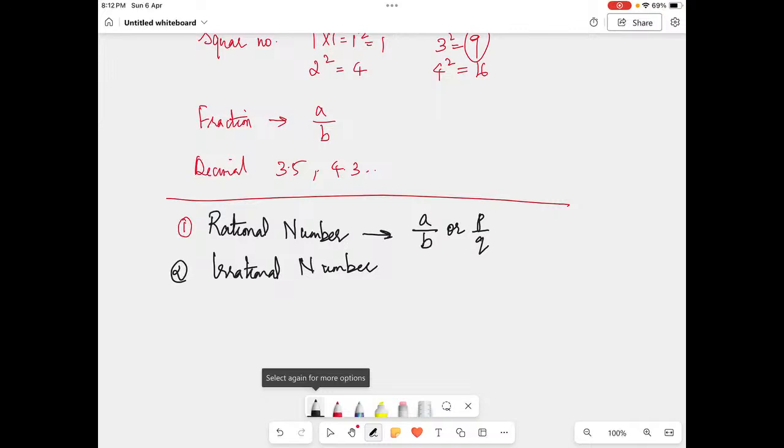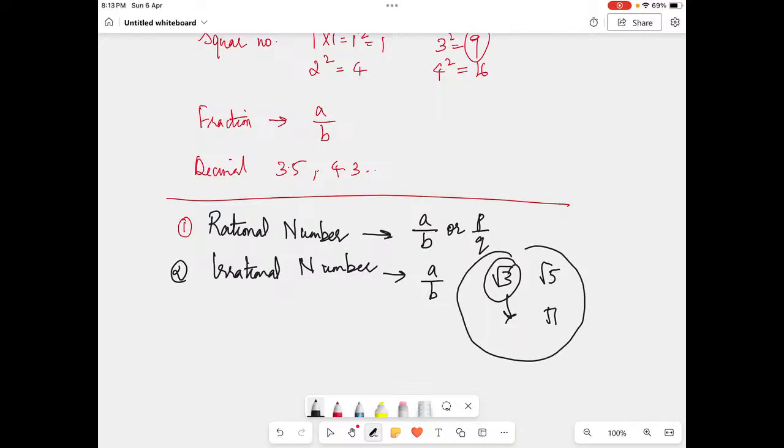Now here come irrational numbers. What is irrational? That which cannot be written as a fraction. For example, I am taking under root 3 and under root 5. We cannot write them as fractions, because when you find the answer you will get a long decimal number that never ends. Even pi doesn't have a terminating decimal. So non-terminating, non-recurring numbers are all irrational numbers.